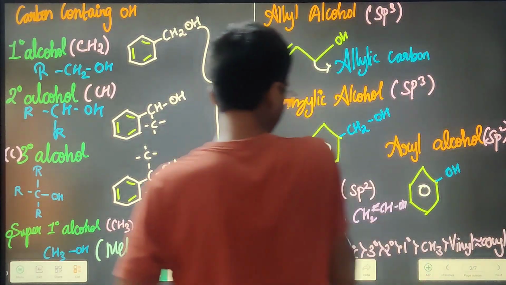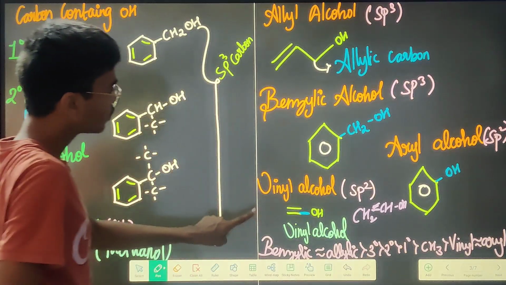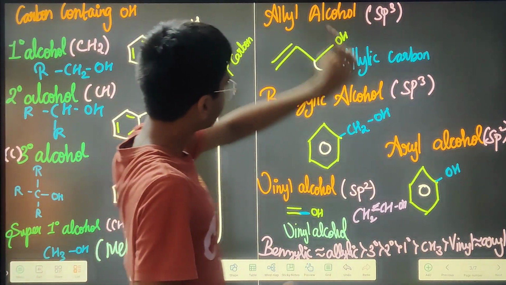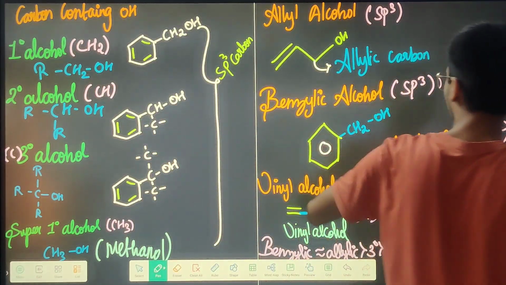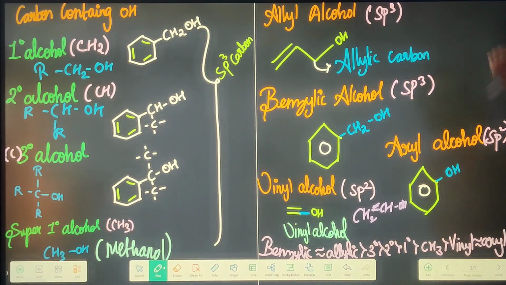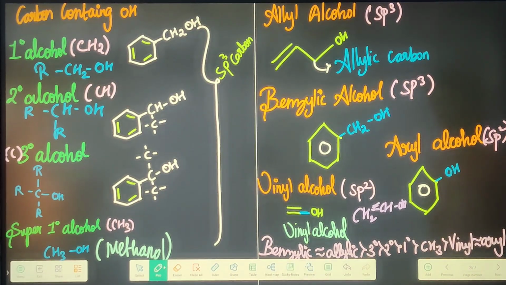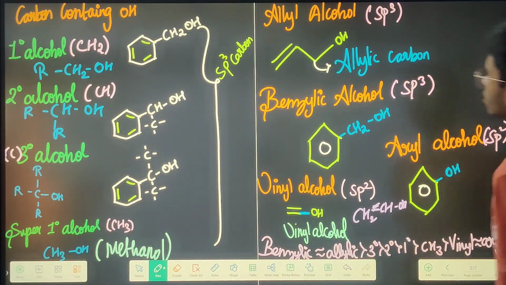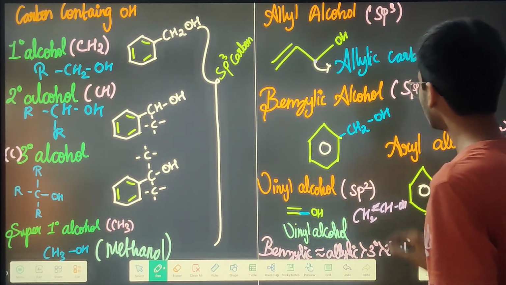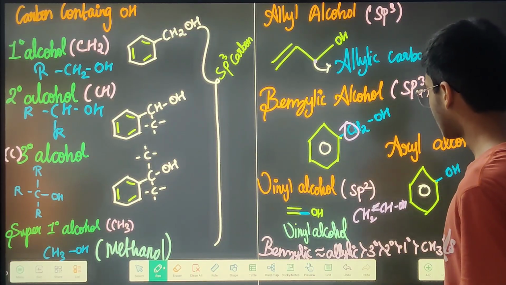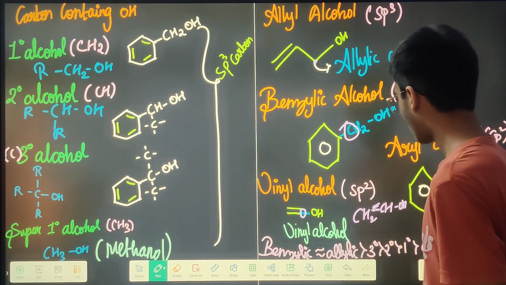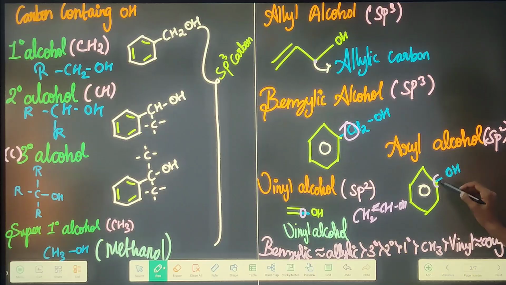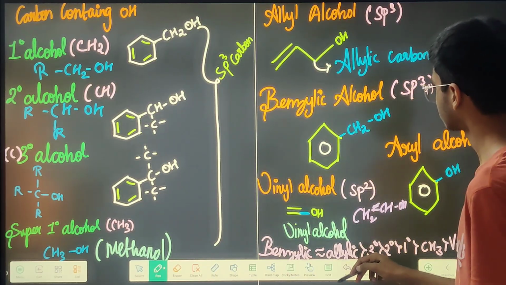Your vinyl group is actually inferior to your allyl group, then your aryl group is inferior to your benzyl group. sp3 compounds are superior and sp2 compounds are inferior, and this is your order. This is your reactivity order. By the way, this carbon is known as allylic carbon, this carbon as benzylic carbon, this carbon as vinylic carbon, and this carbon as arylic carbon.